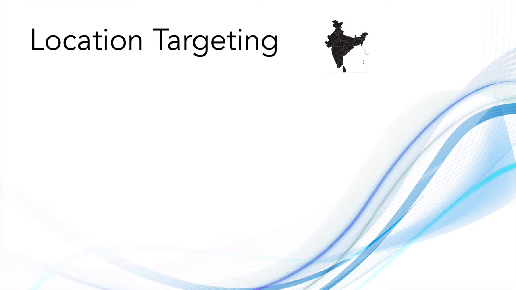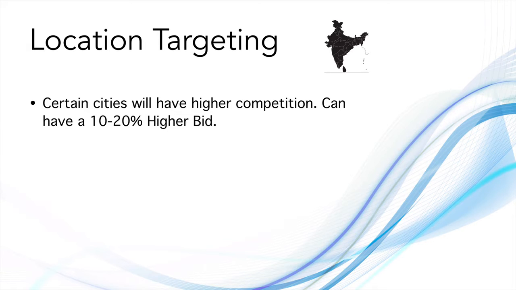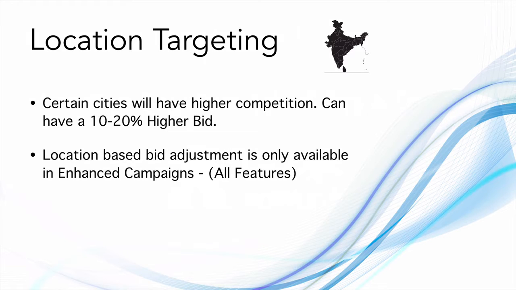Location targeting. When you are running your ad, there is a possibility to target your ad based on locations. Certain cities will have higher competition. It can have a 10 to 20% higher bid as well. It depends on experimentation and you have to take the call here. Location based bid adjustments is only available in enhanced campaigns. You have to enable all features in the campaign. I will show it to you how it is done.